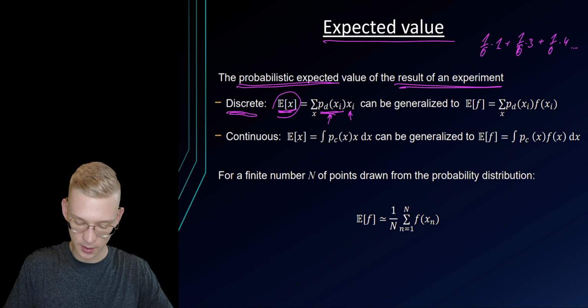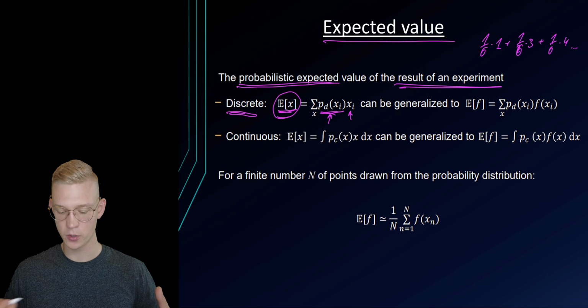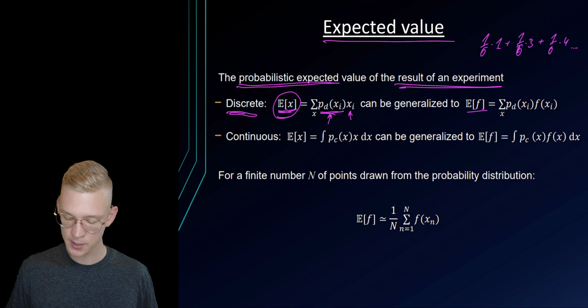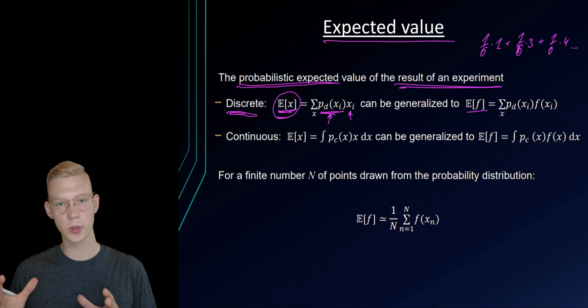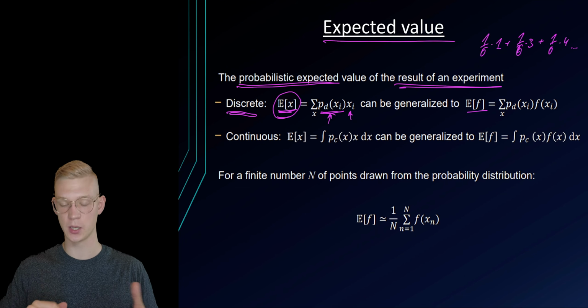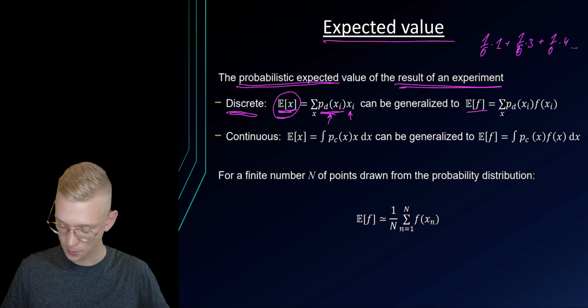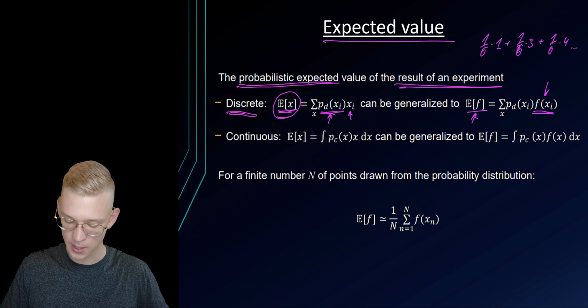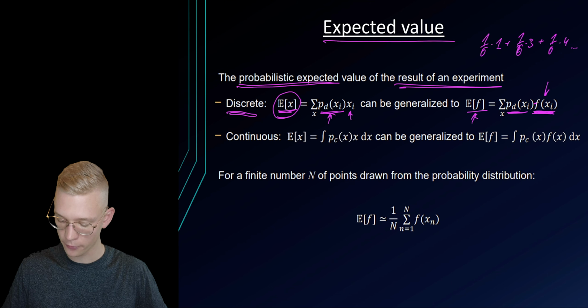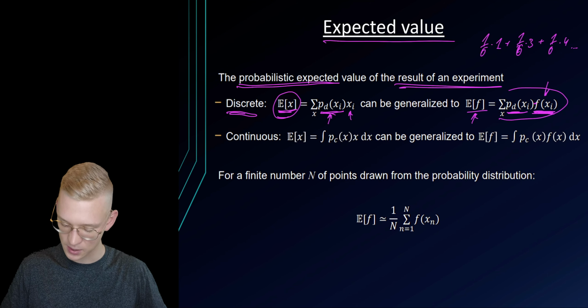Then we will get the expected value of our dice. And we can generalize it: if we want to do something with the face of that value, we square it or something, we can simply apply this transformation onto our x, and we will get the expected value of this function of x. So again, we multiply the probability with the value of our random variable and sum over all the values.